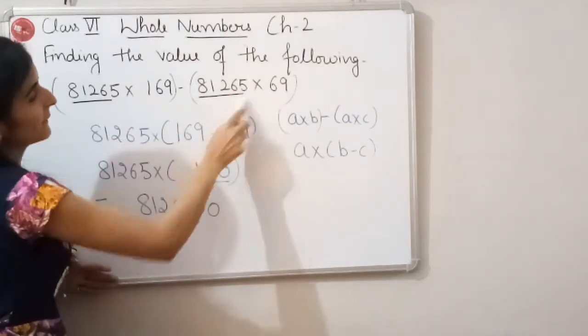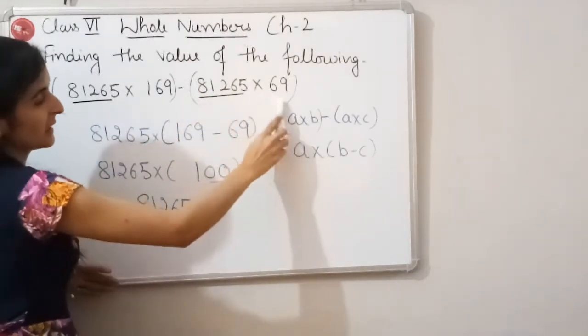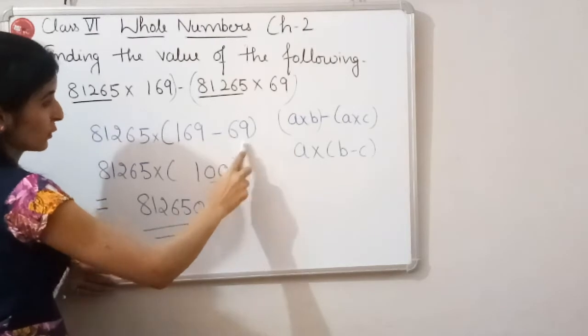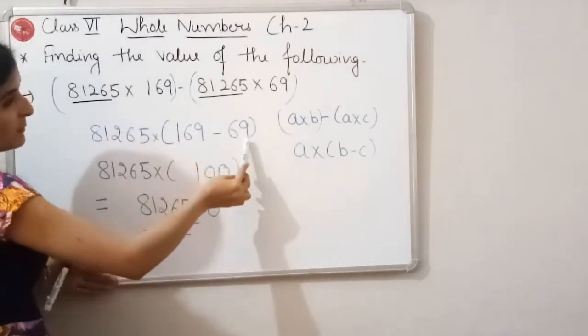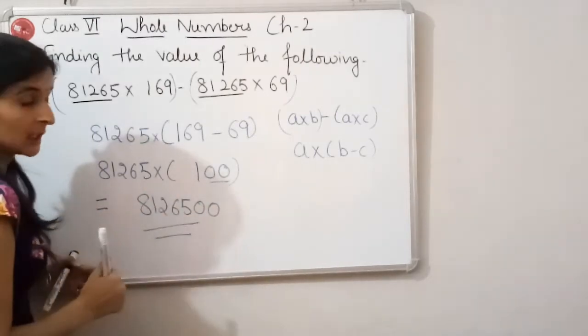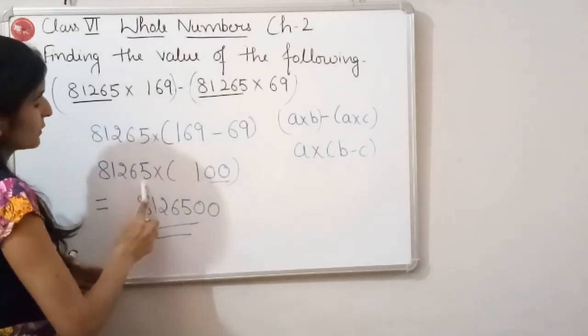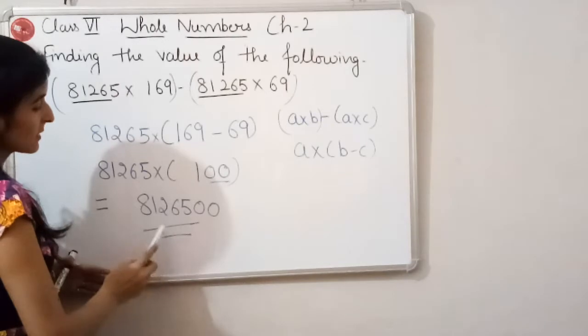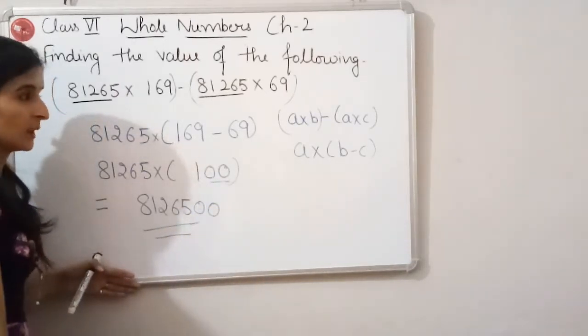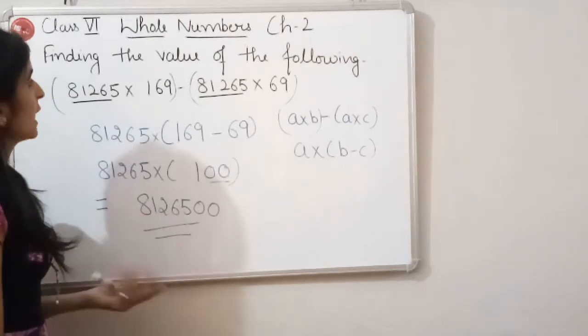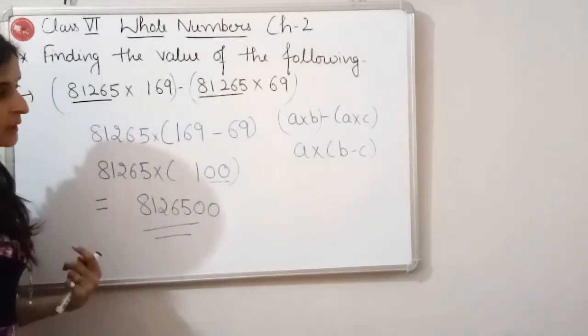Now again we have taken this number, and which number is left? 69. Now 169 minus 69 is 100. So 81265 multiplied by 100 is 81265 and then these two zeros. Okay. So that is how we have to solve these kind of questions.